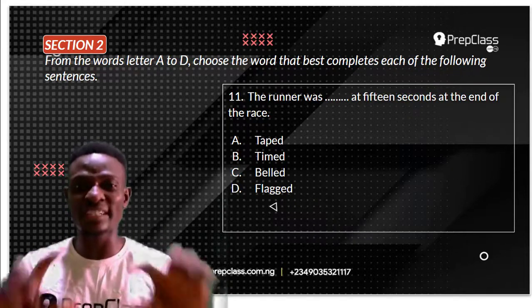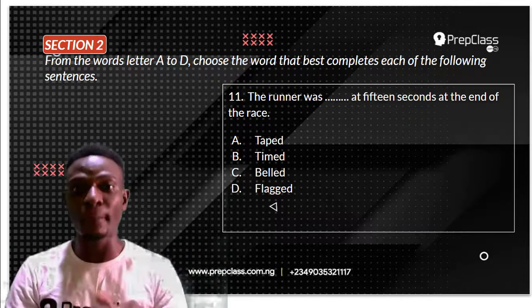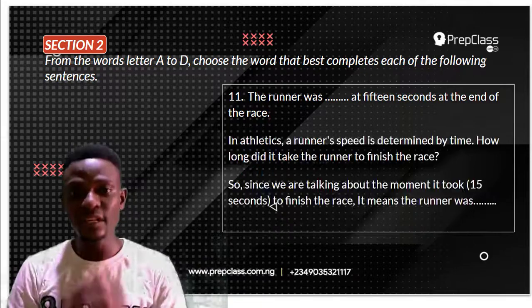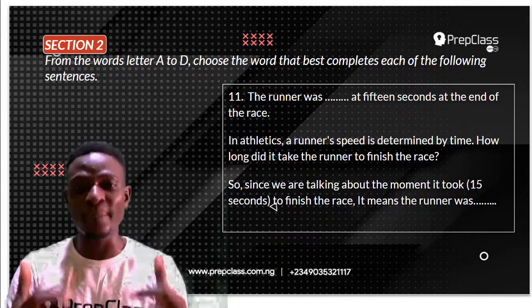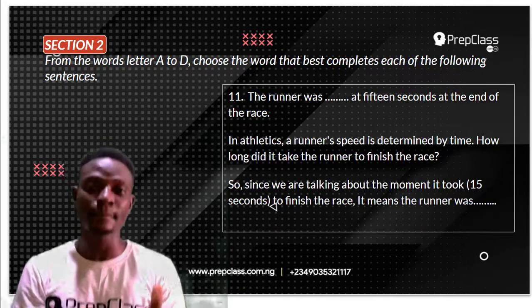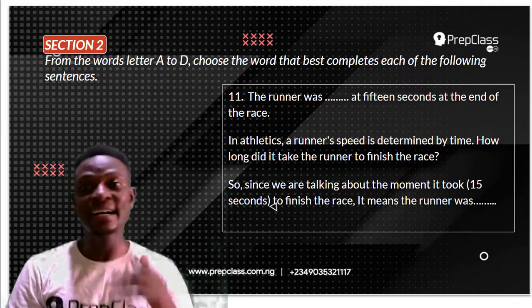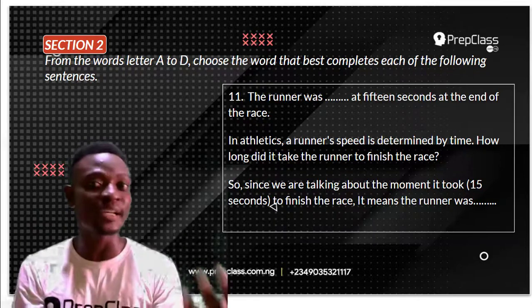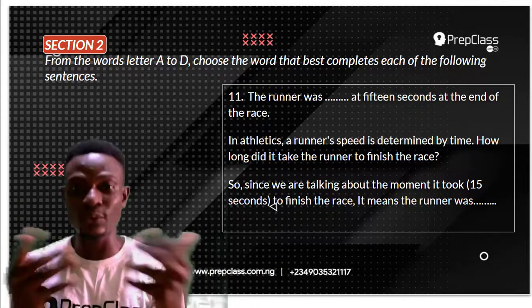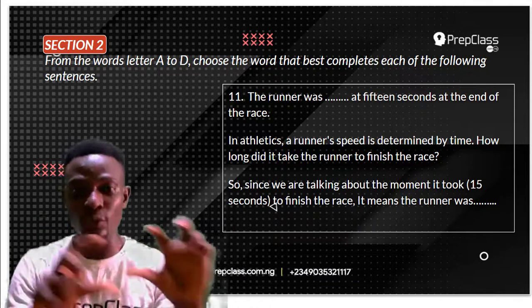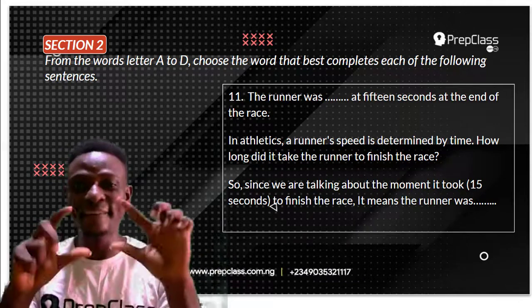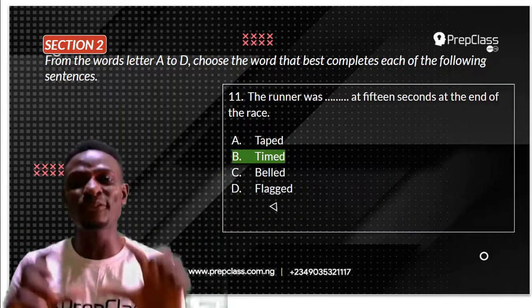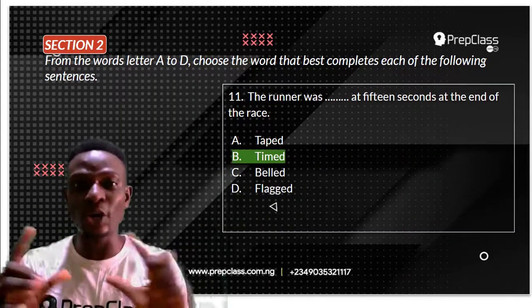Now, remember, this question is based on athletics, talking about a runner. So we have to select the option that has to do with athletics. In athletics, a runner's speed is determined by time. How long did it take the runner to finish the race? In this sentence, we are talking about the time it took the runner to finish the race, which is 15 seconds. It means the runner was timed at 15 seconds at the end of the race.